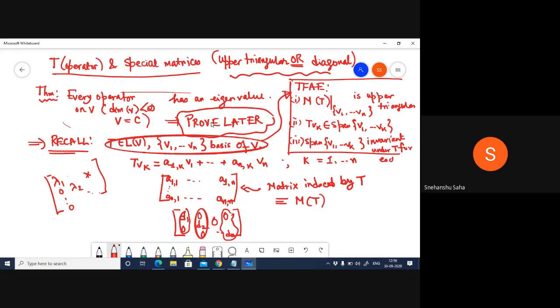For each k. So these three statements are actually equivalent. You could always find a basis with respect to which T has an upper triangular matrix. You can always form a matrix which is upper triangular corresponding to this kind of invariant subspaces, at least an upper triangular matrix. And if the conditions are nicer, then you can actually get a diagonal matrix as well.